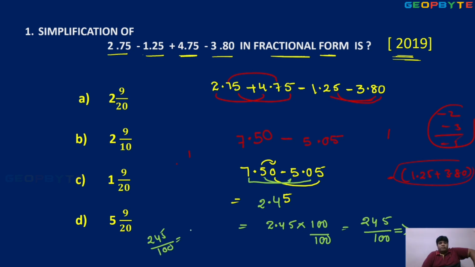So this 245, how many times cancel? 2 times. Then remainder is 45 upon 100. So 5 9s are 45, 5 20s are 100. So after simplification, 2 9 by 20. So where is the option? 2 9 by 20. Option A is the answer.